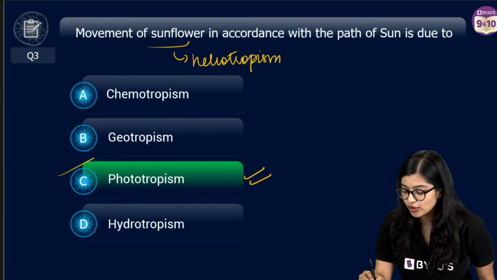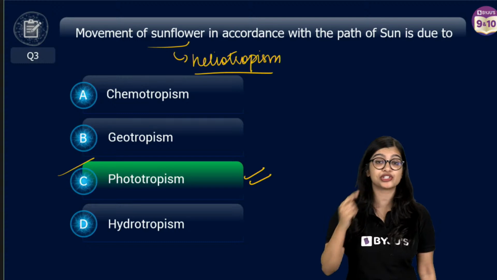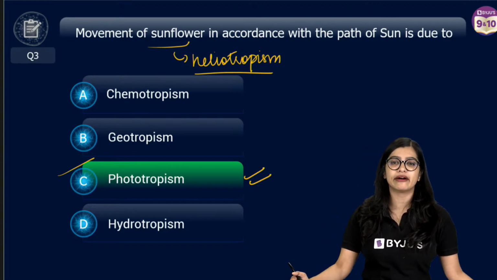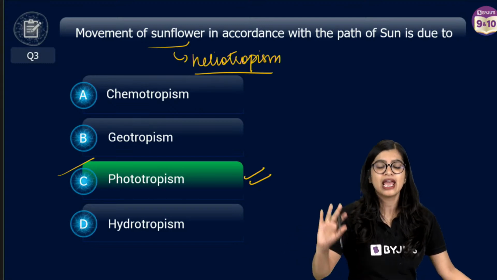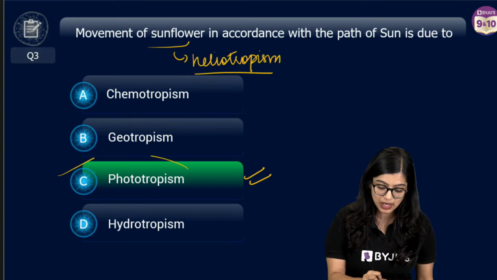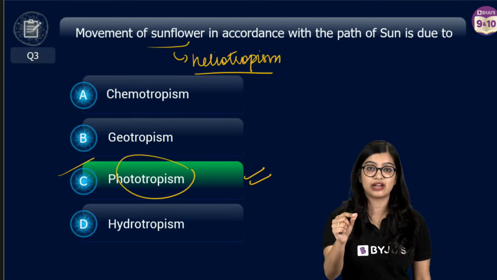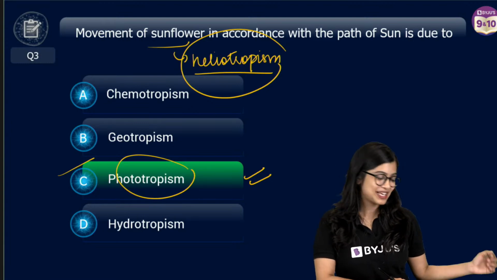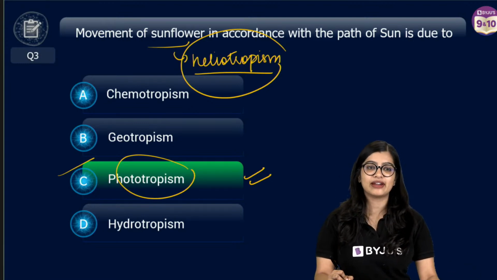Yes? Under phototropism, we find a specific terminology called heliotropism. This is extra information, but as per your NCERT, it's okay, right? As per NCERT, this in itself is fine. But of course, for extra information, always remember that it's called heliotropism. Yes? Awesome. Okay, very good.